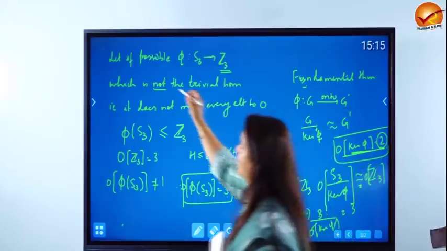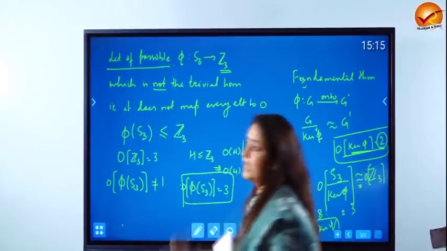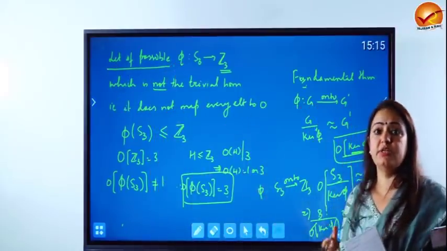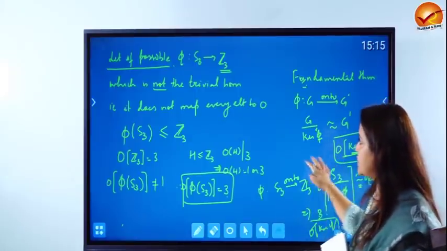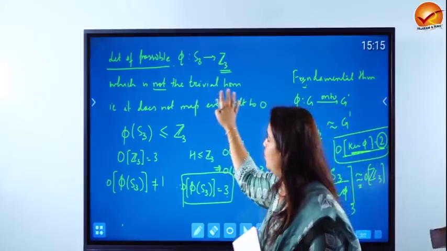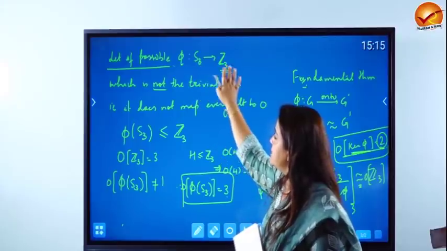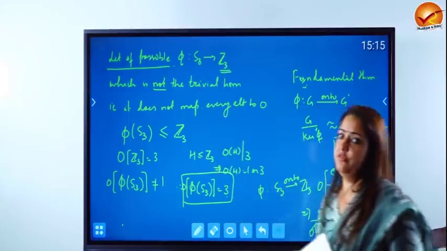Please remember, we had started with a hypothesis which we wanted to show is not true. Therefore, we get a contradiction, and hence there is no homomorphism between S3 and Z3 except the trivial homomorphism.